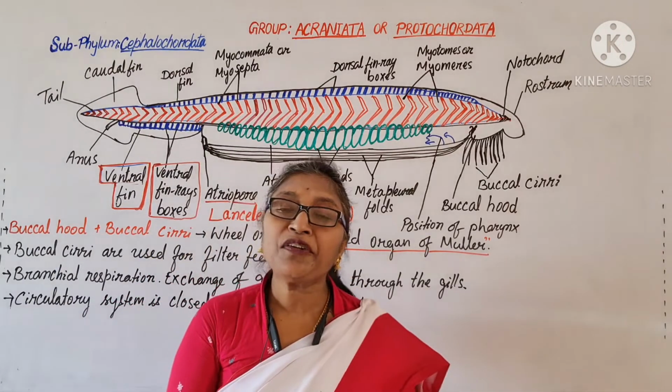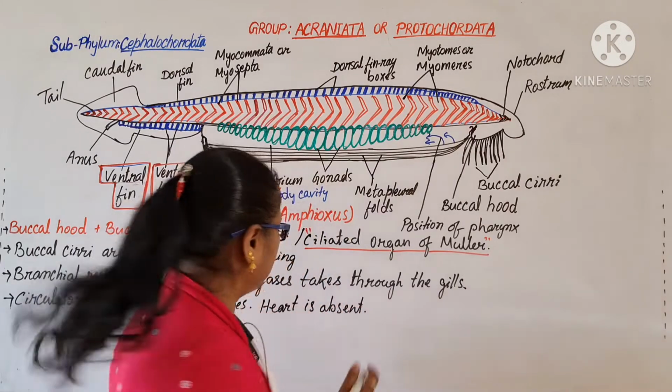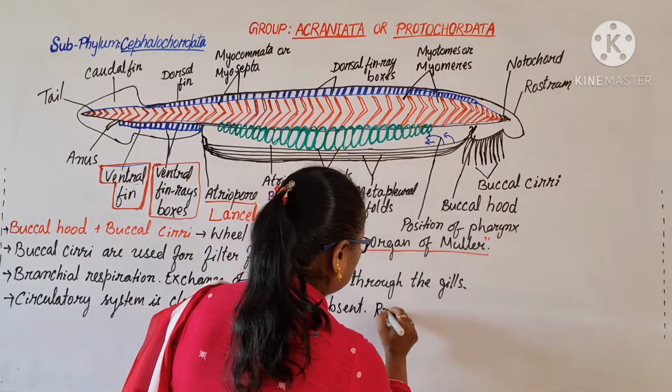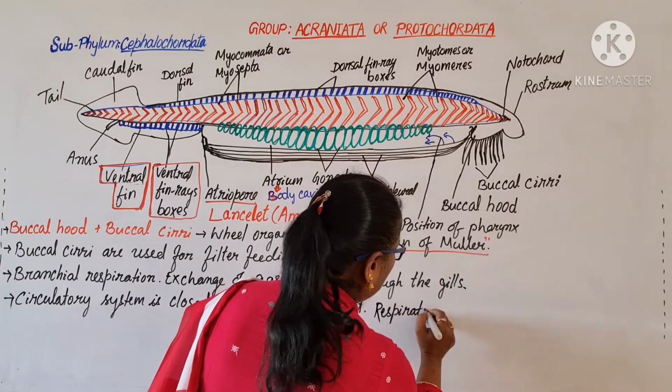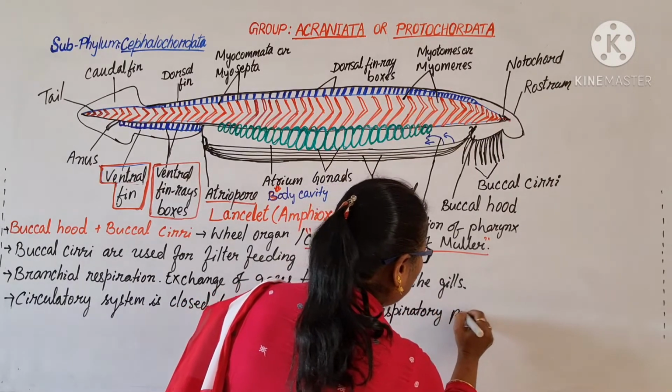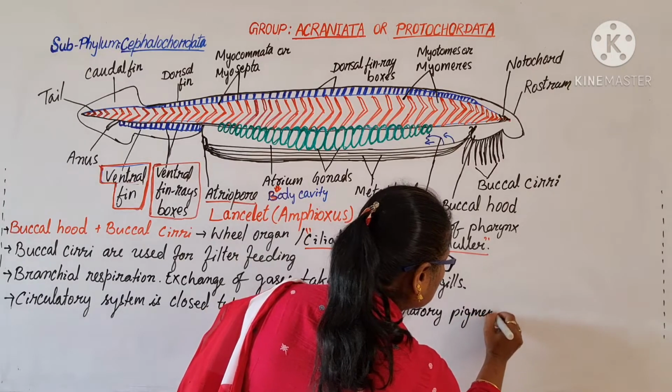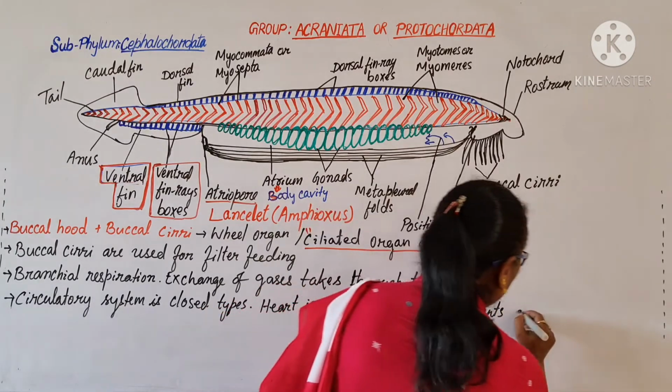Even the respiratory pigments are absent in the blood.